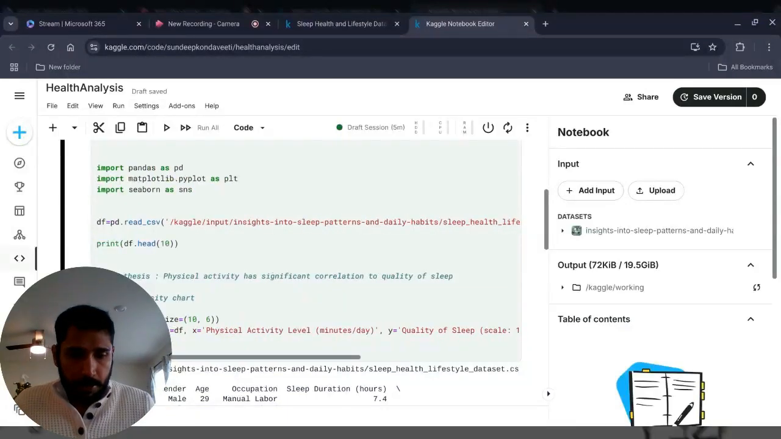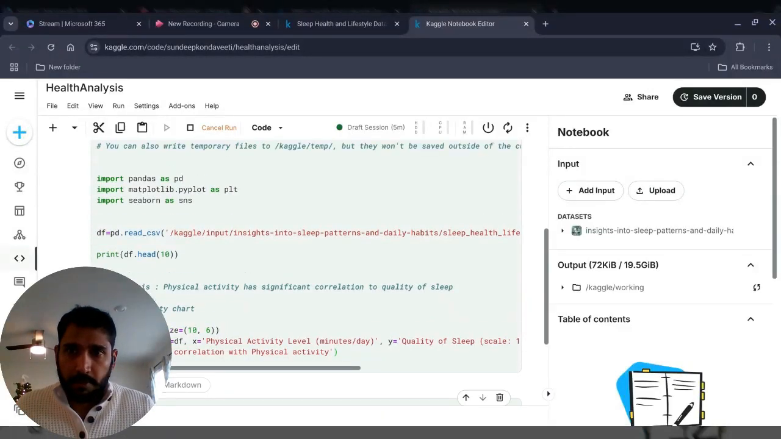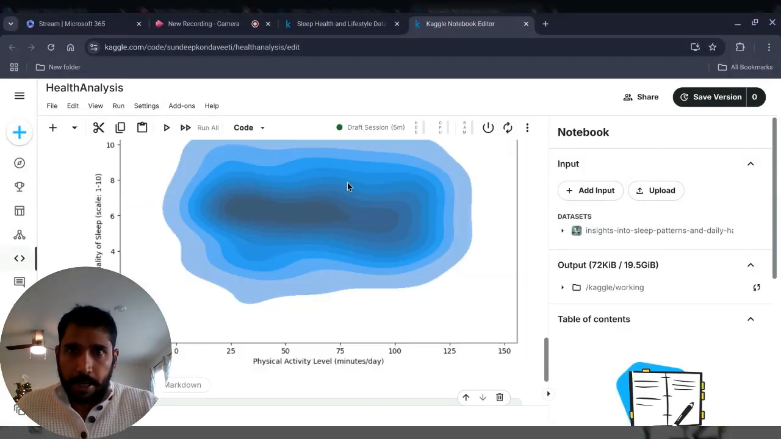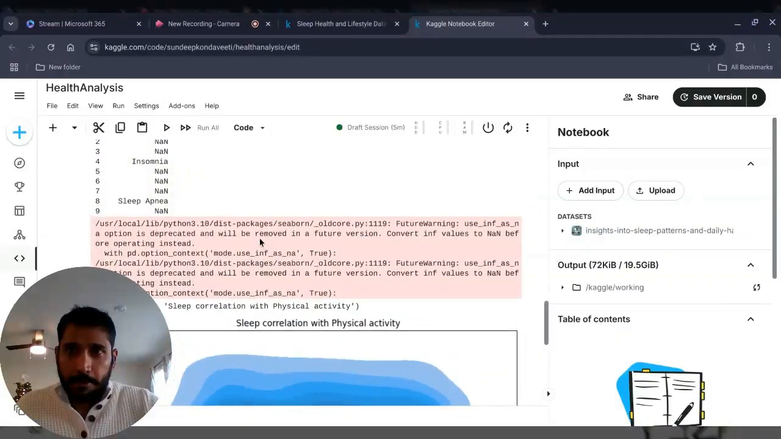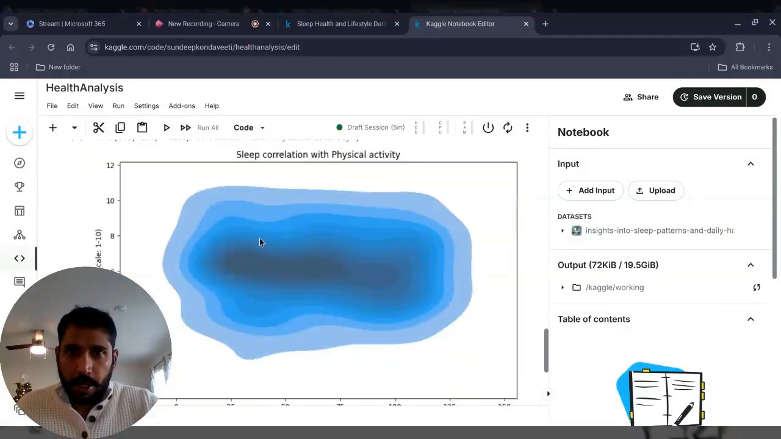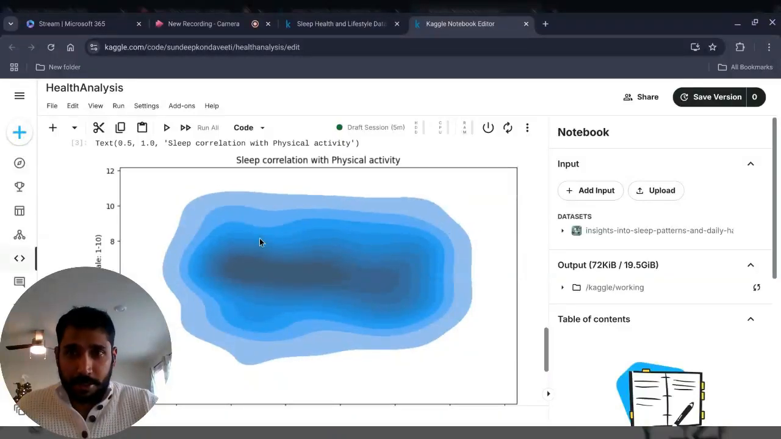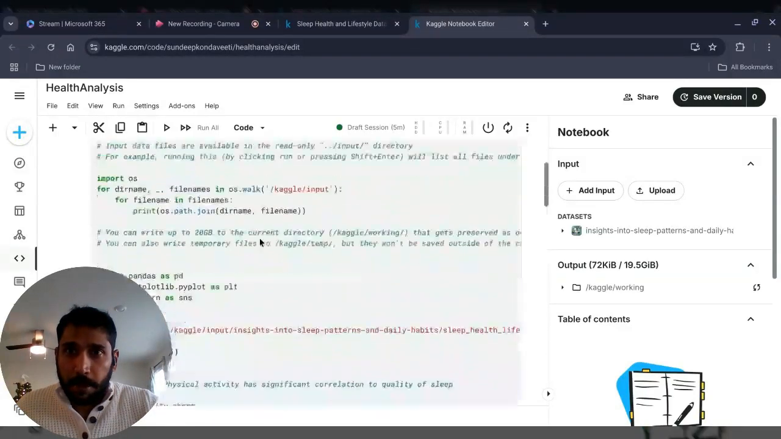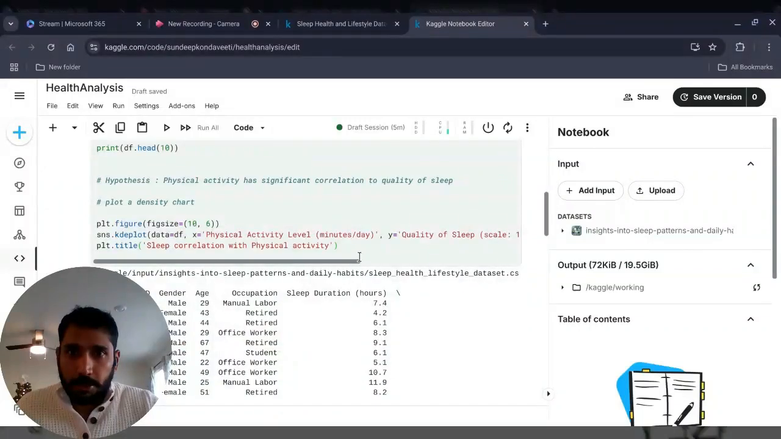All right. Title, we're going to say sleep correlation with physical activity. Keep it simple. And then we are going to also define, okay, I think I hit execute, run, and we got a plot already. That's good to know. But I want to define the X and Y labels here.